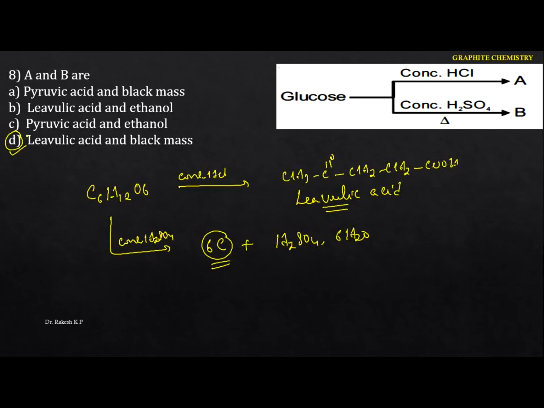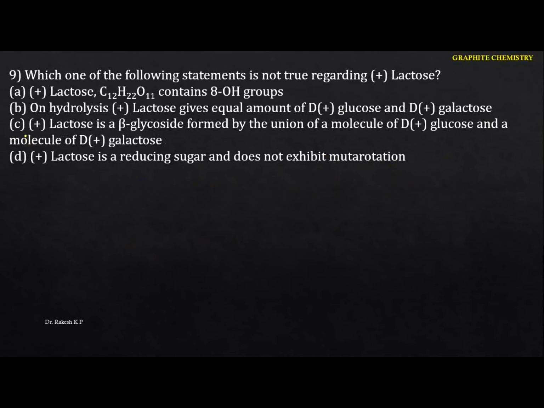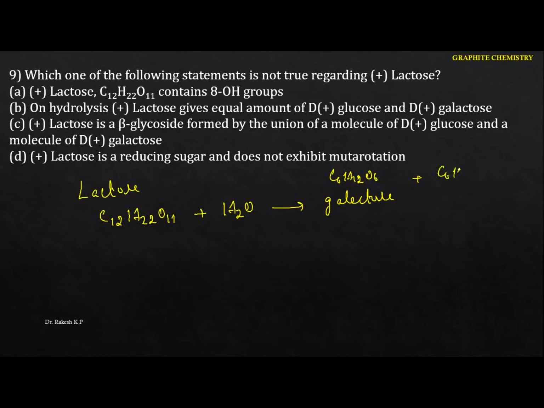Okay. Next one. Which one of the following statements is not true regarding lactose? When you're talking about the lactose here, just go to this one here. This is the lactose. Its formula is C12H22O11. When you do the hydrolysis of lactose, here we are going to get the galactose, its formula is C6H12O6, and also we are going to get the glucose.